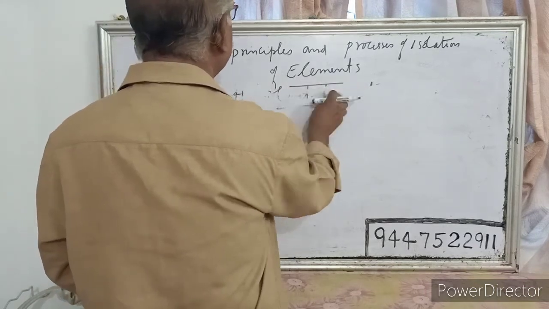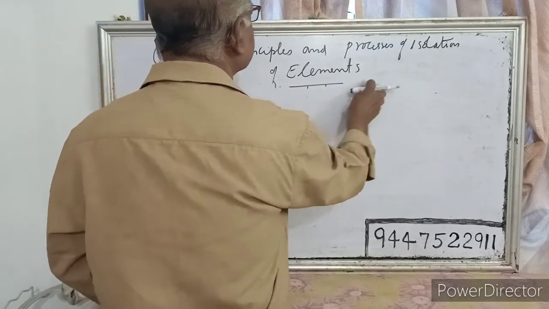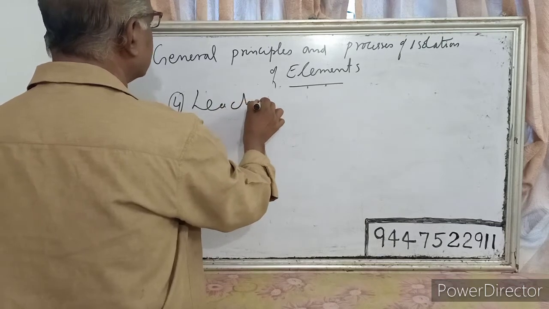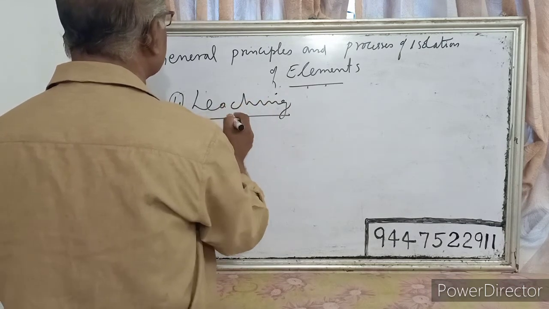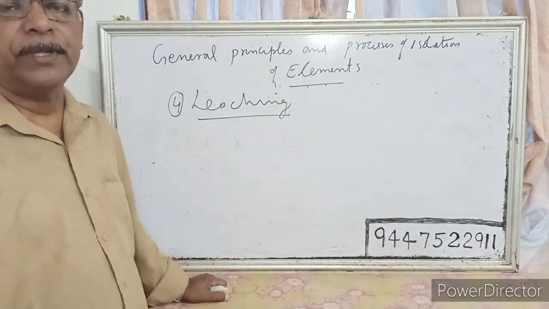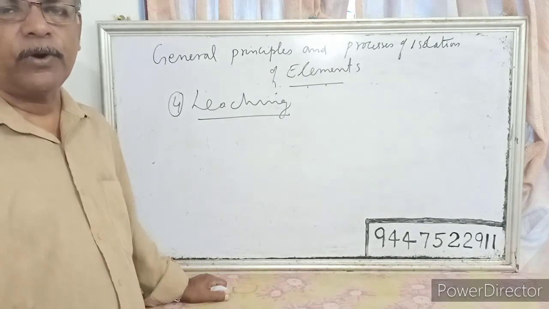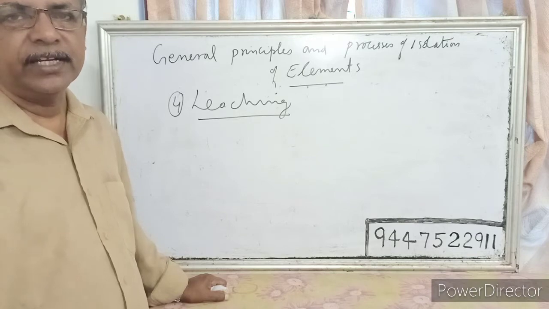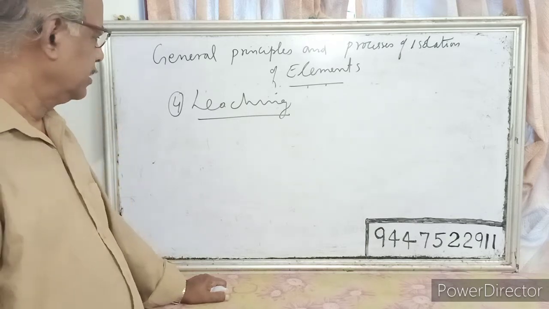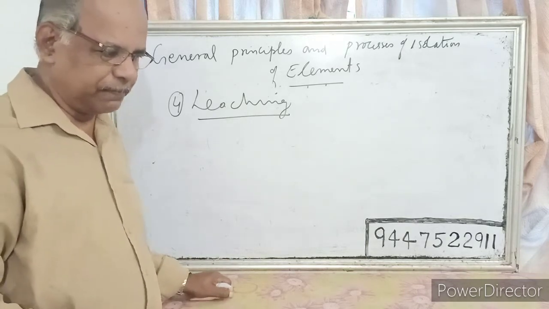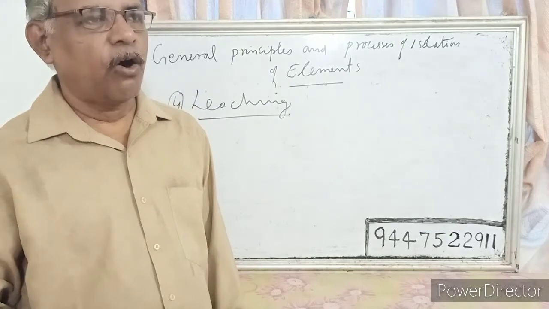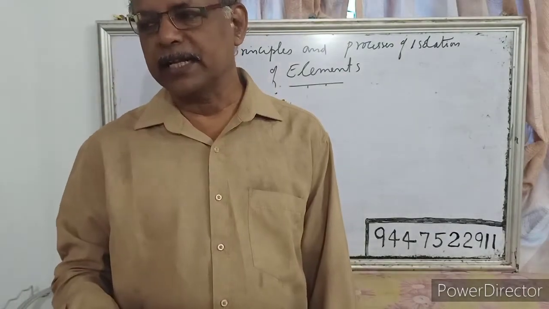Next process is called leaching. Leaching is a process of separating the ore from the impurities by dissolving the powdered ore in a suitable solvent in which the ore is soluble while the impurities remain undissolved.